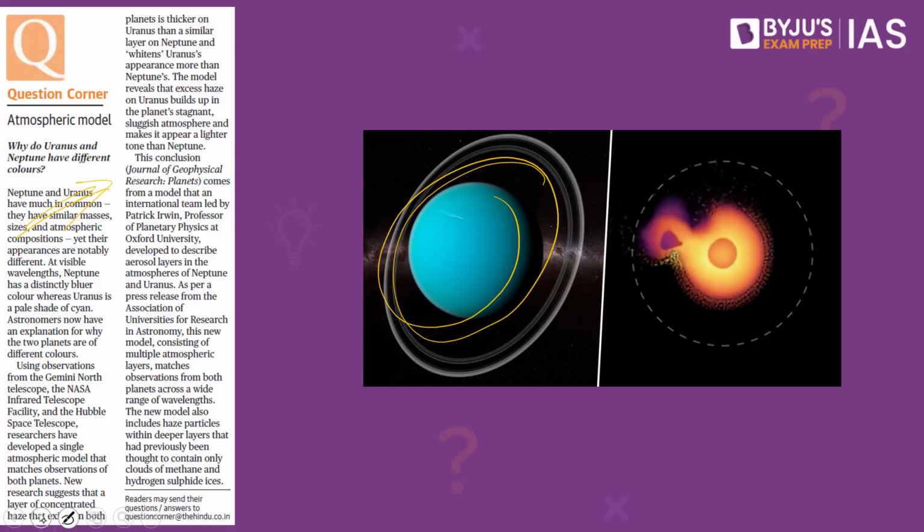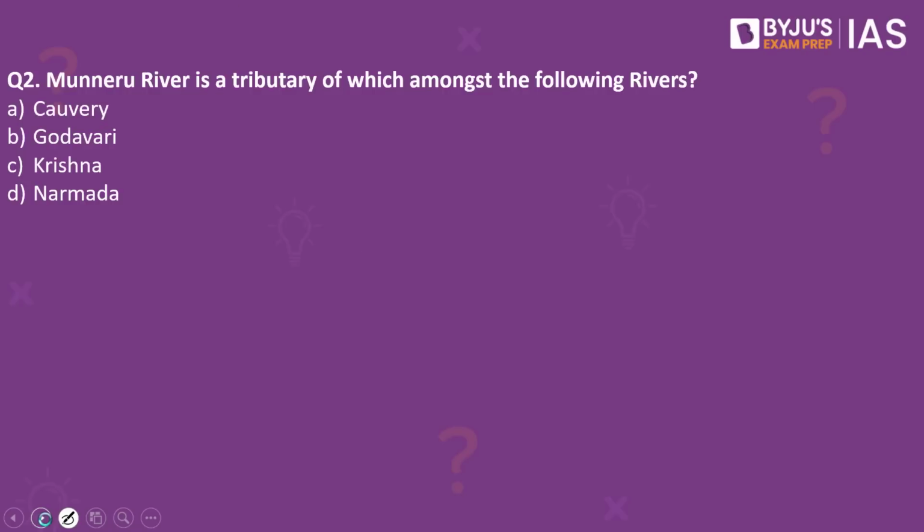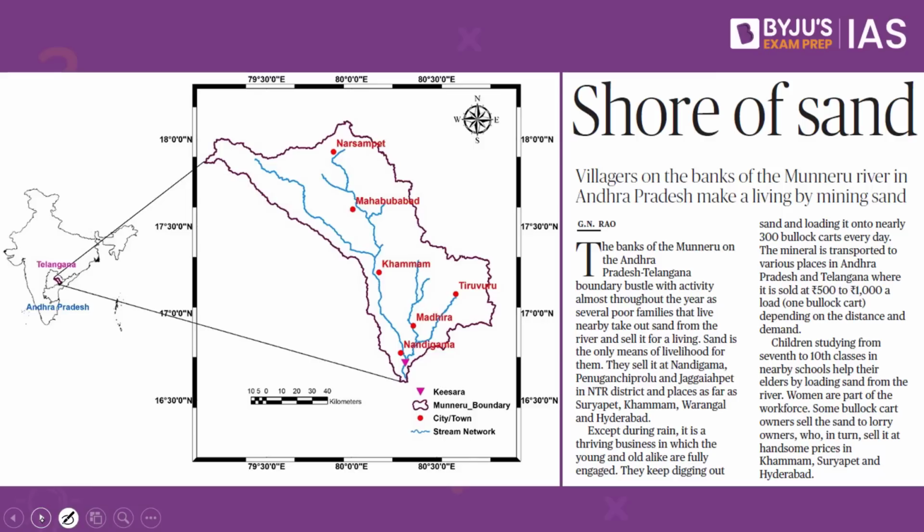Now let's look into the next practice question. Munneru River is a tributary of which amongst the following rivers? Kaveri, Godavari, Krishna, Narmada. The answer to this is Krishna. Why have we taken this practice question? Because this article in The Hindu makes a reference to the Munneru River.